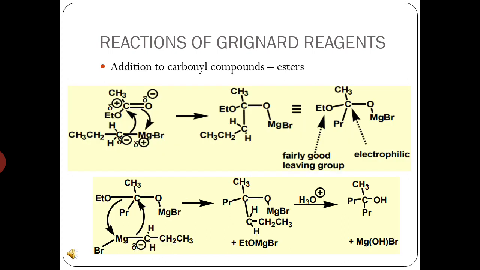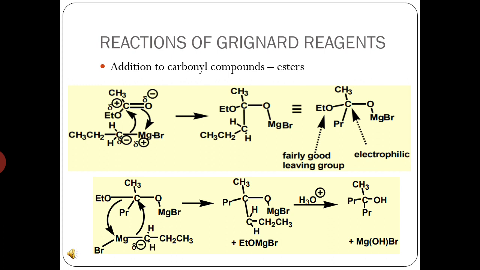This is the reaction with the esters. The first attack is very similar to the attack which takes place in the case of aldehyde and ketone. Here OEt is a very good leaving group, and again one molecule of Grignard reagent attacks, and OEt leaves. Finally, we see two R chains coming from the same Grignard reagent. So we can say that 1 mole of ester consumes 2 moles of Grignard reagent, leading to the formation of tertiary alcohol.